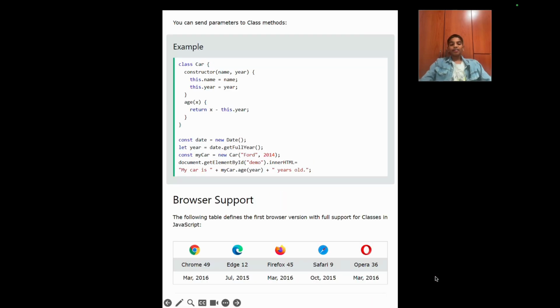Browser support. The following table defines the first browser version with full support for classes in JavaScript. So Chrome 49, Edge 12, Firefox 45, Safari 9, and Opera 36, all and above support JavaScript classes.